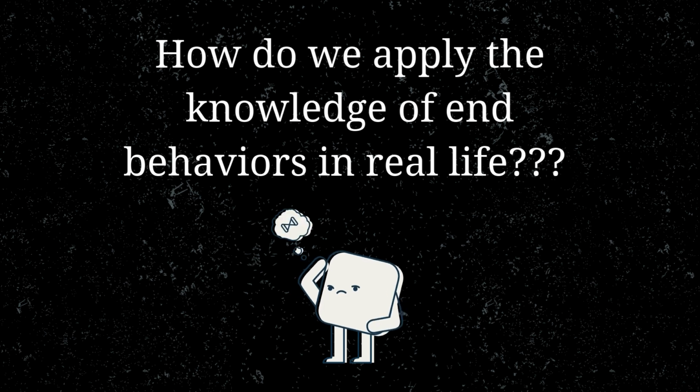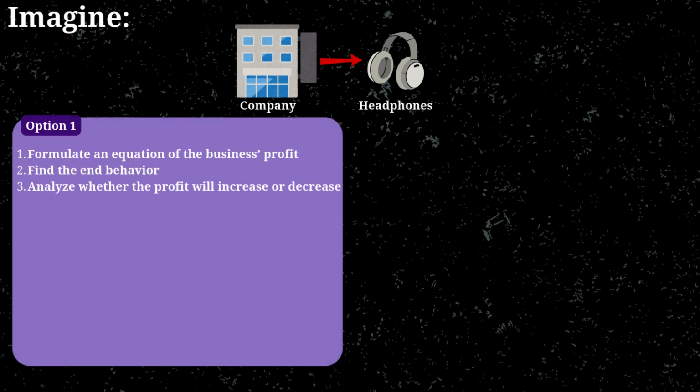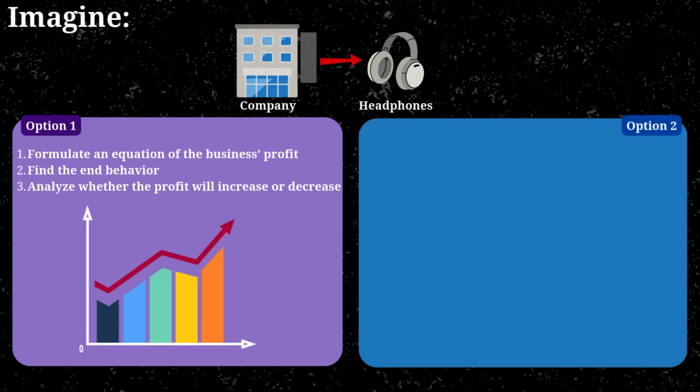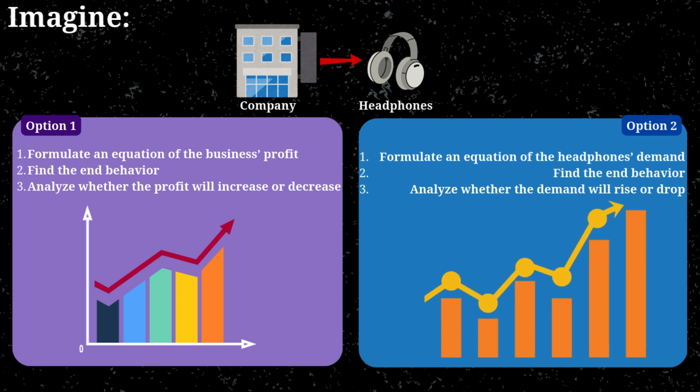Finally, how do we apply the knowledge of end behaviors in real life? That's a good question. So imagine that you own a company that sells headphones. Option 1, you can formulate an equation of the profit of the business. With the equation, you can find the end behavior and analyze whether your company's profit will increase or decrease. Option number 2 is to formulate an equation for the headphones demand. So you find the end behavior first and then analyze whether your headphones demand will rise or drop.